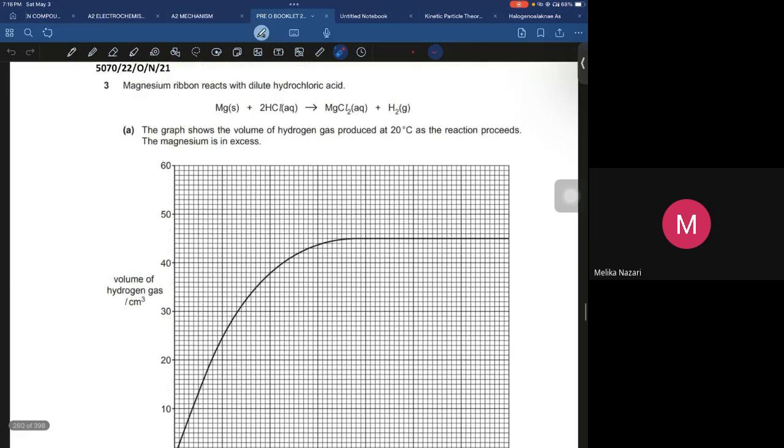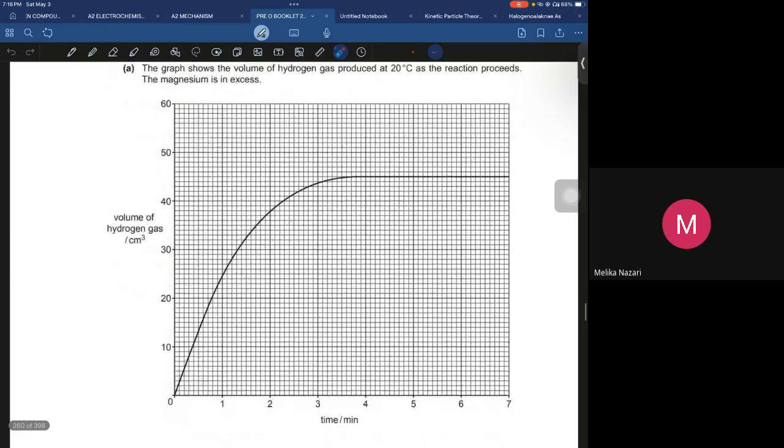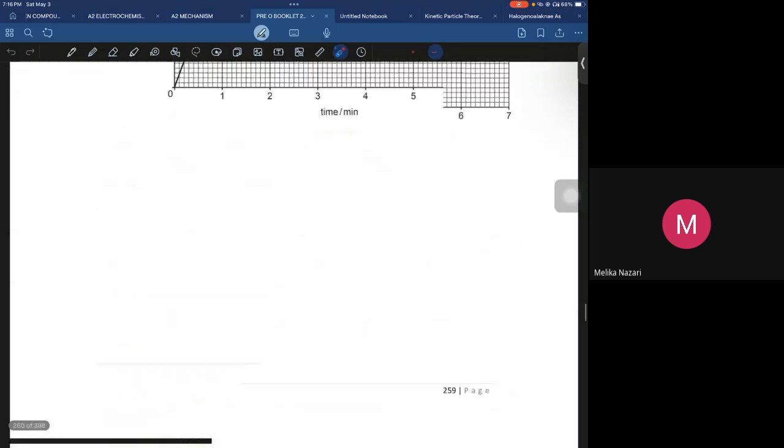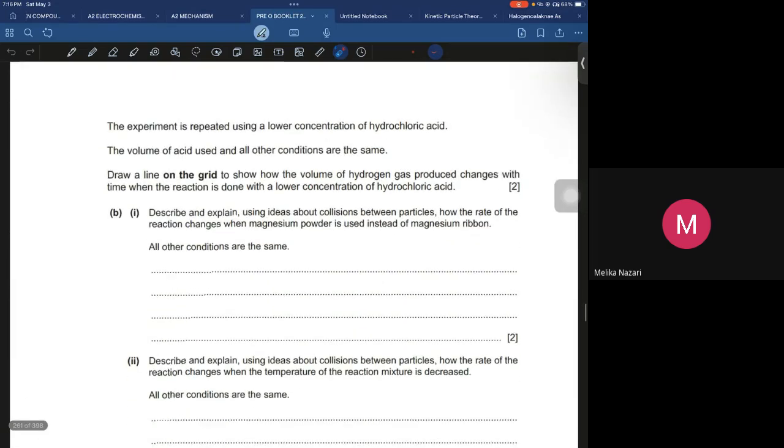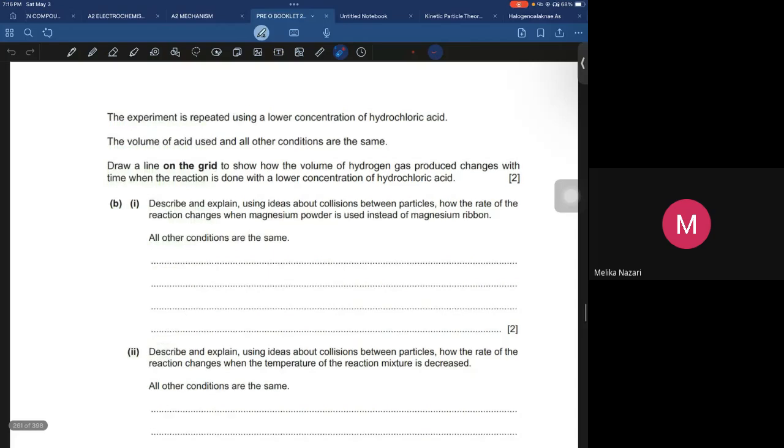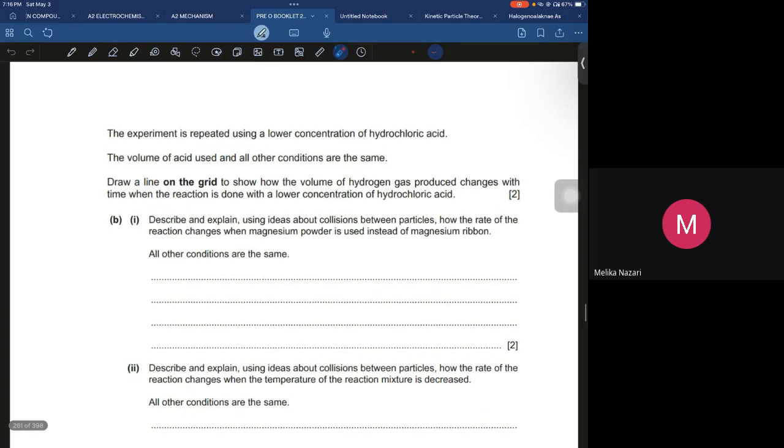They are saying, okay, part 3A. The experiment is repeated using a lower concentration of hydrochloric acid. The volume of acid used and all other conditions are the same. Draw a line on the grid to show how the volume of hydrogen gas produced changes with time when the reaction is done with a lower concentration of hydrochloric acid.